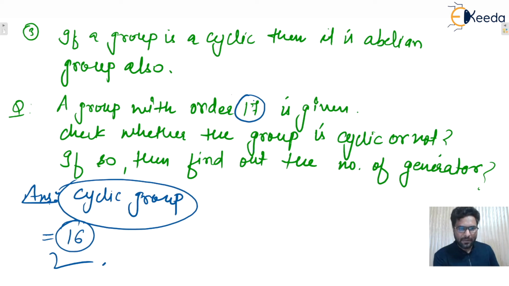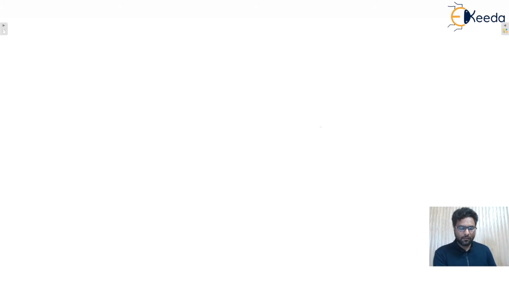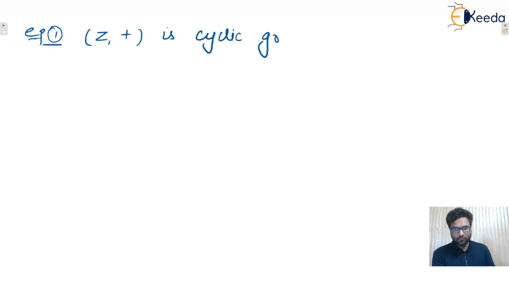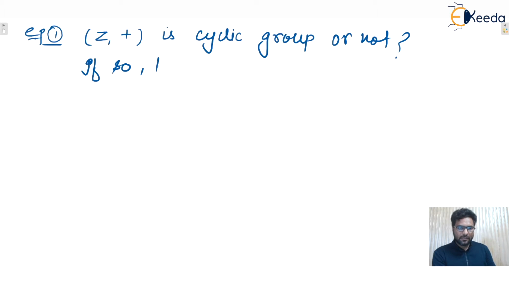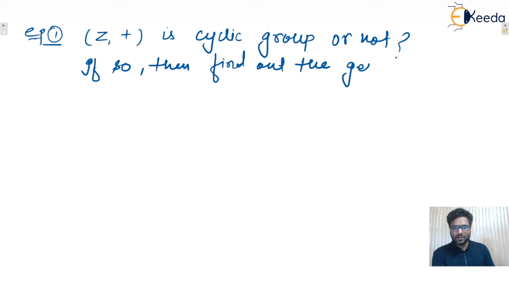Right, now let us consider the next example. Let's say example number 1. One algebraic structure, Z on addition, is given. Is it a cyclic group or not? That is the question. If it is, then find out the generators.